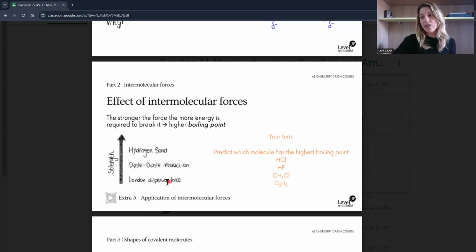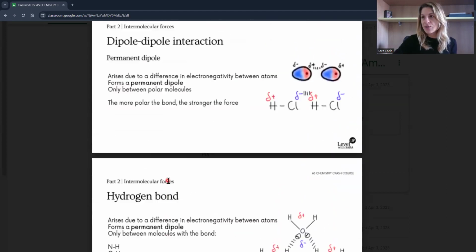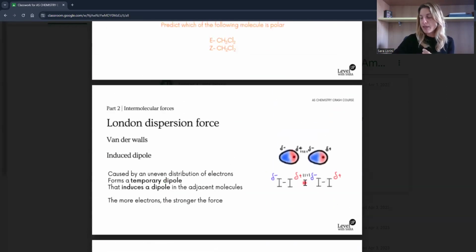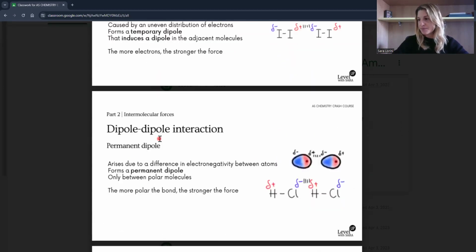And one common mistake on the London dispersion force is to forget the trend of it, or why it is stronger. Remember that the more electrons, the stronger the force. So if you have to explain it, you have to say because it's a larger molecule, or because it has a higher molecular mass or relative formula mass, or more electrons. Anything related to the factor that affects this force.